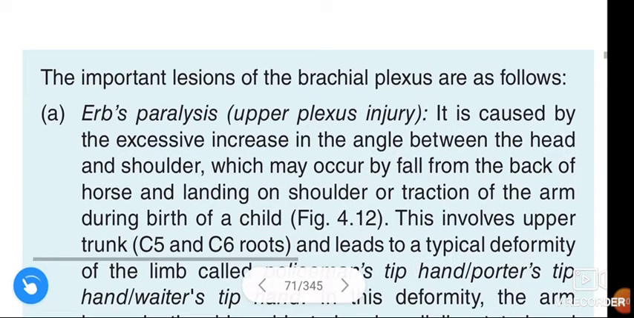I think it is clear. In the next video we are going to learn about Klumpke's paralysis, which is another lesion of the brachial plexus.